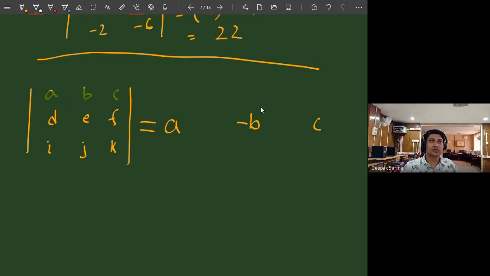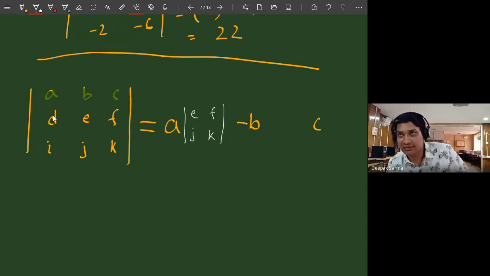First A. If I choose the entry A in the matrix, I have already taken the first row A, B, C, so forget about that row, and also forget the column where A is present. If you forget the column where A is present, what I have is E, F, and the two entries below them. Consider the determinant of that particular matrix. Got it?